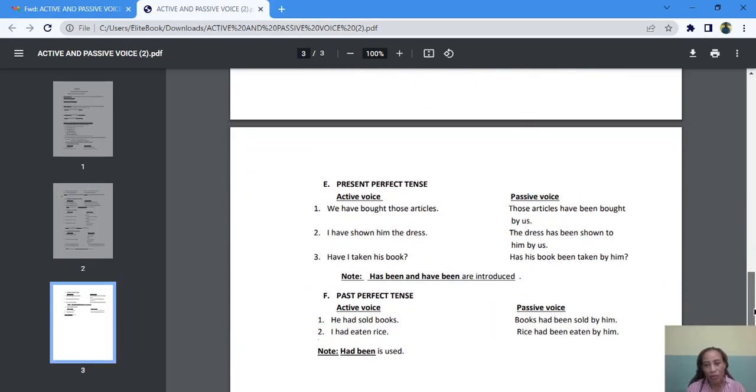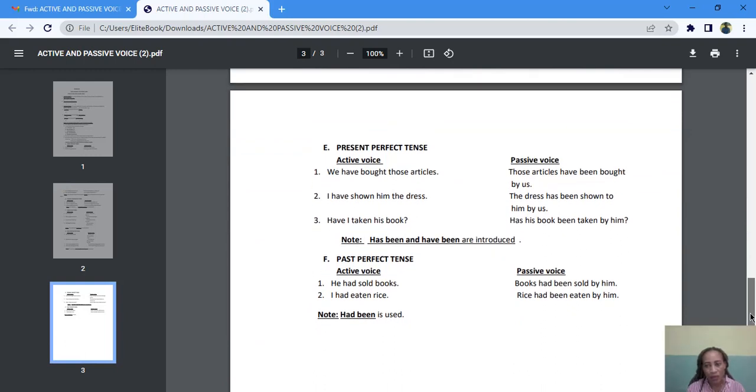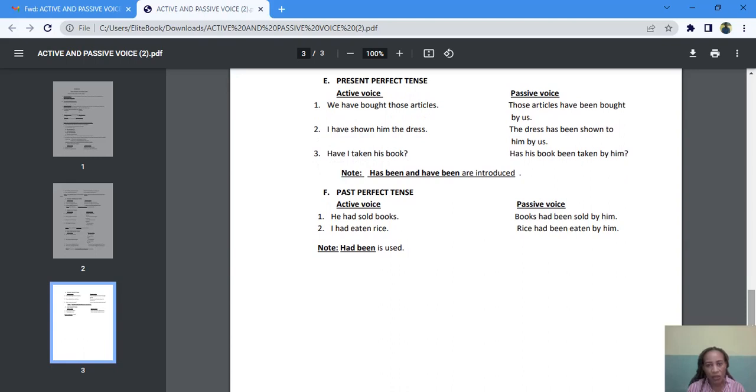And we were talking about present perfect tense. When you're changing present perfect tense to the passive voice: we have bought those articles. Those articles have been bought by us. I have shown him the dress. The dress has been shown to him by us. Have I taken his book? Has his book been taken by him? Has been and have been are introduced.